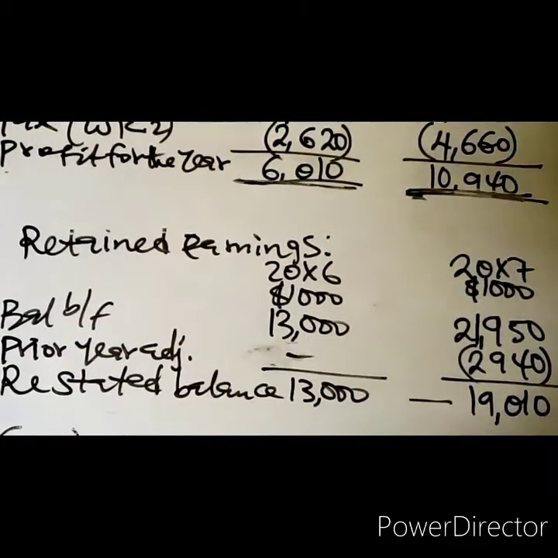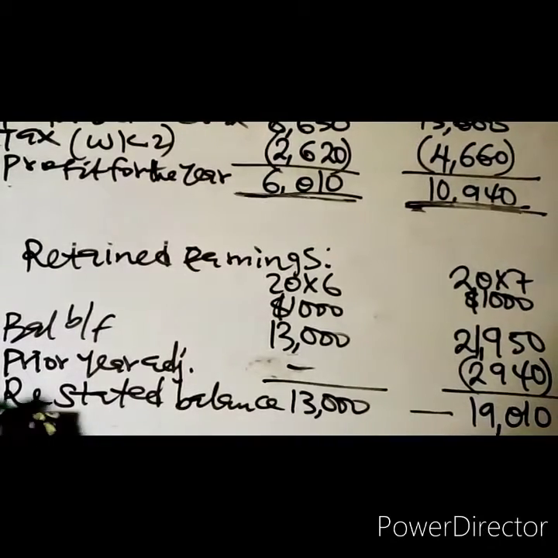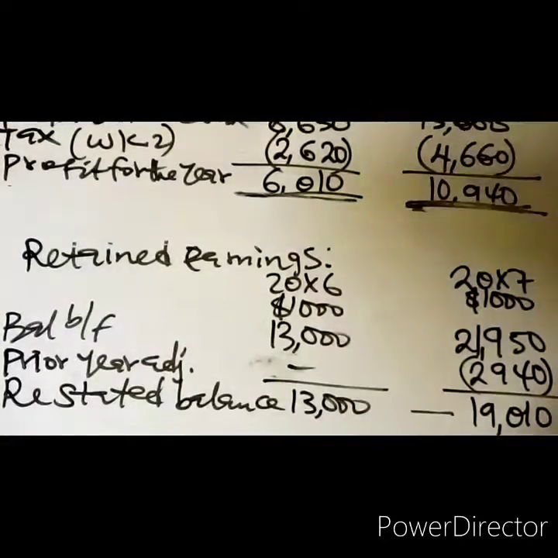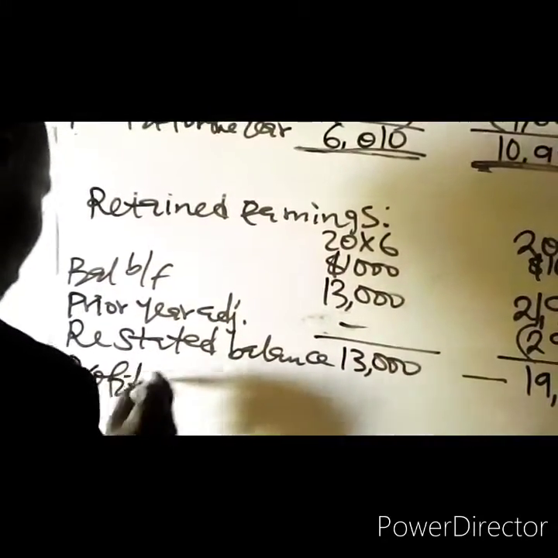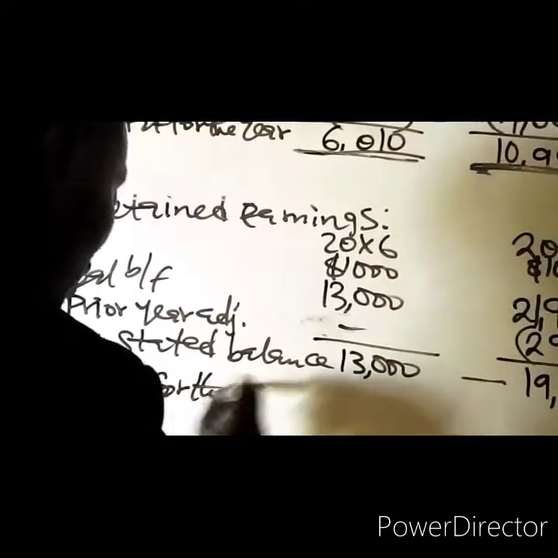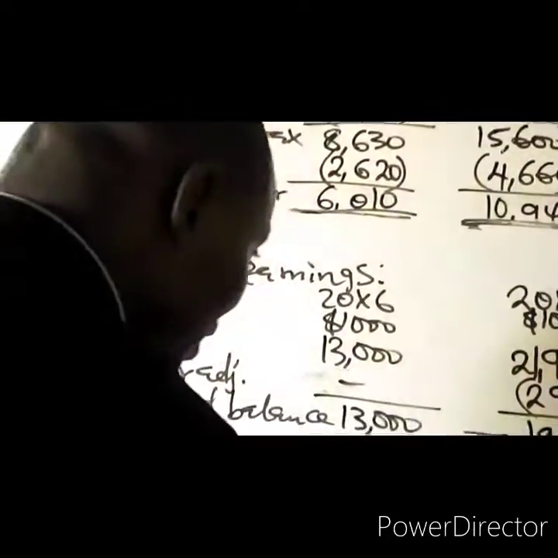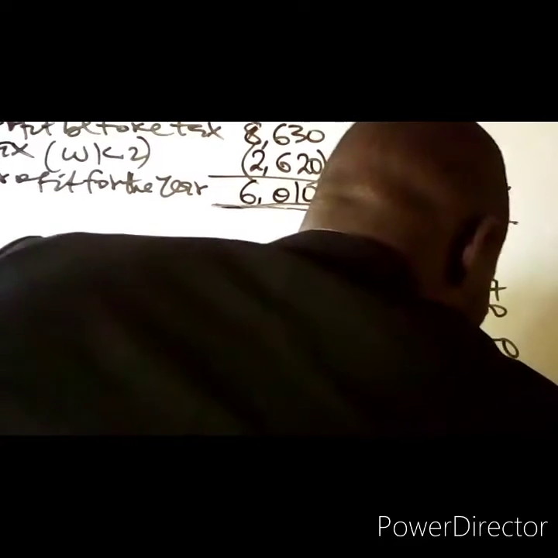Then after that, you have the profit for the year, the adjusted profit for the year, and that is 20x6, 6,010. 20x7, 10,940.